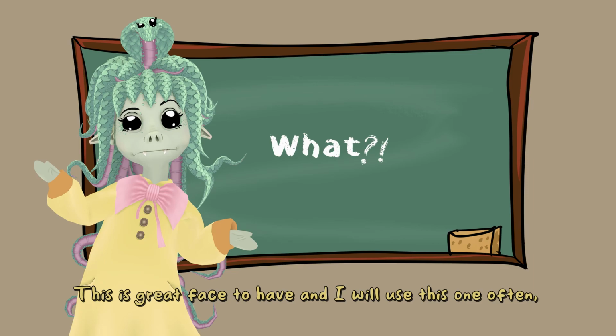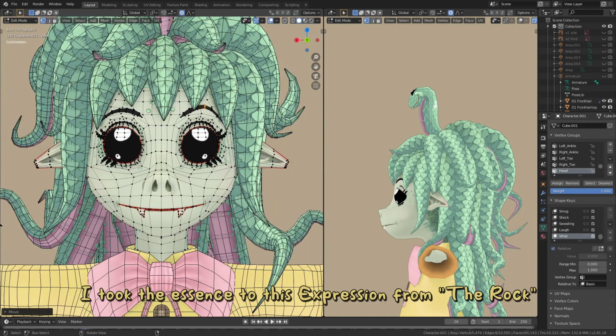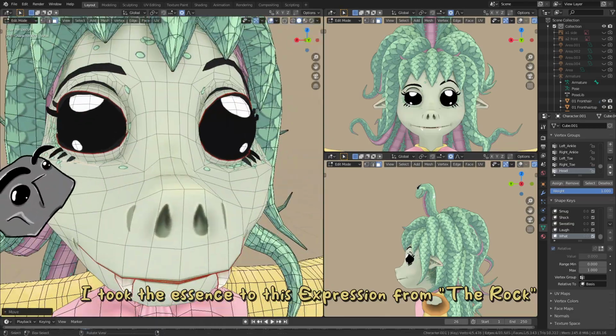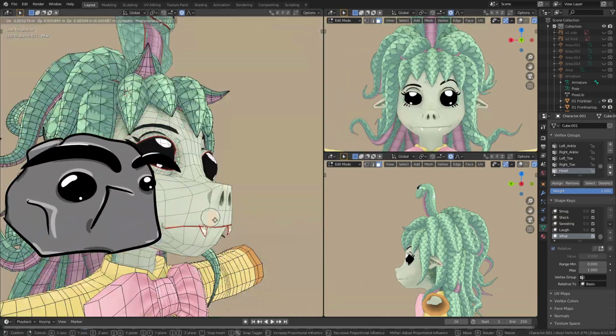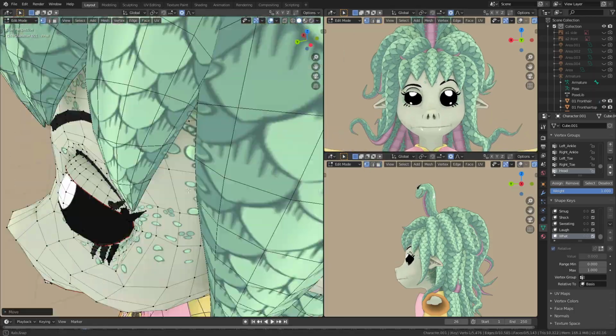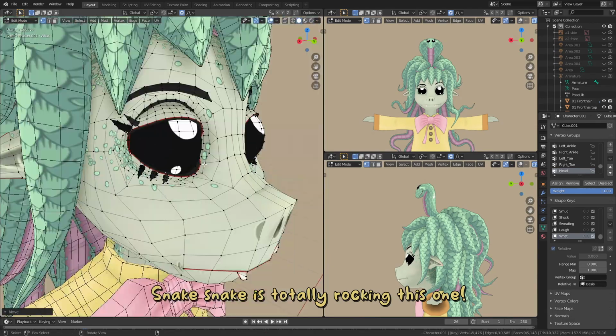This is a great face to have, and I will use this one often because the internet is full of weird things. I took the essence of this expression from The Rock. It is smell what the snake is cooking. Snaky Snake is totally rocking this one.